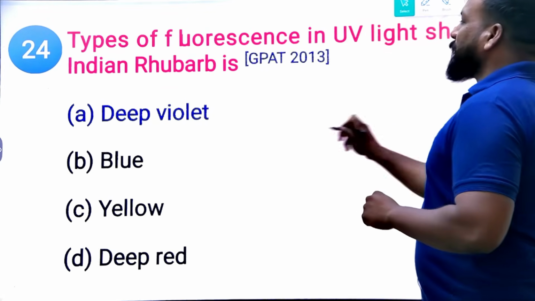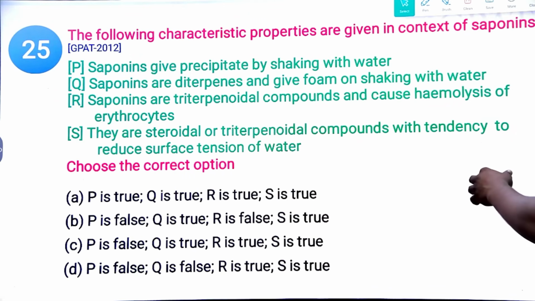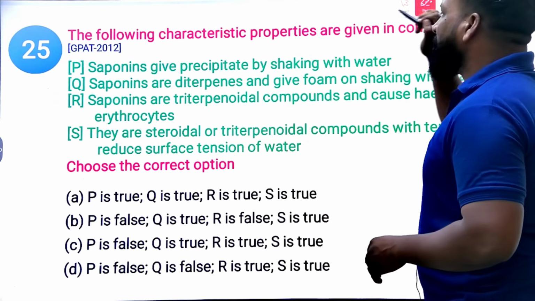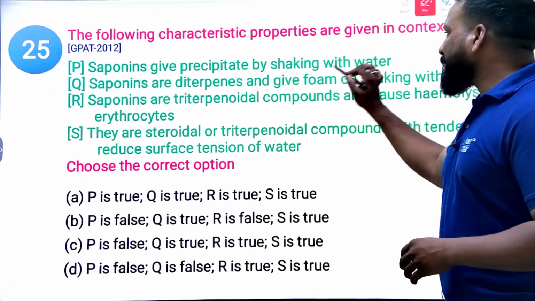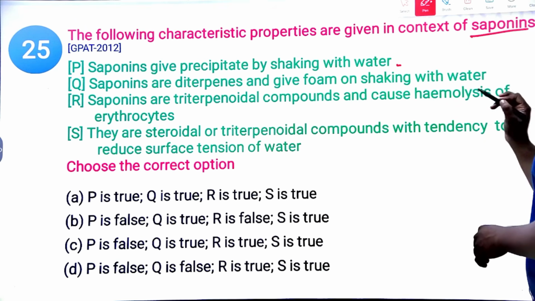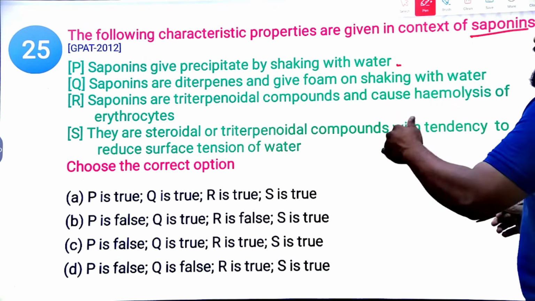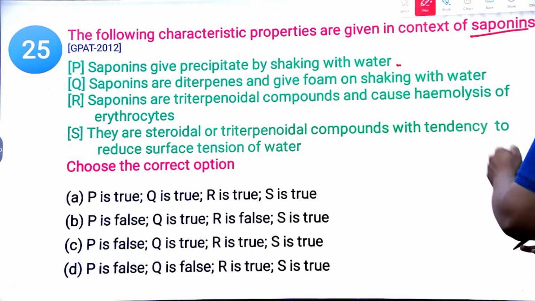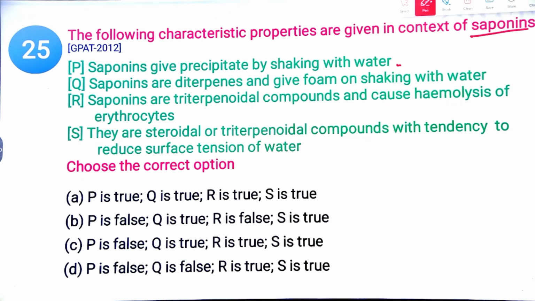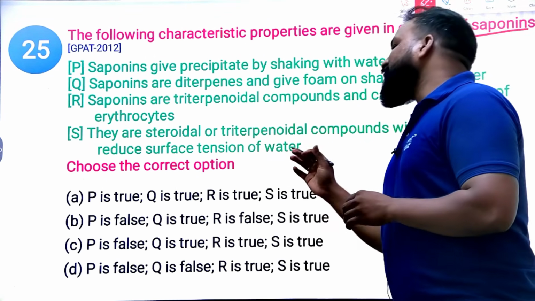Okay, yes, Indian rhubarb. Next, the following characteristics and properties are given in the concept of saponins. What do you mean by saponins? Saponins give a precipitate by shaking with water. Saponins are diterpenes and give a foam upon shaking with water. Saponins are triterpenoid compounds and cause hemolysis of erythrocytes. And they are steroidal or triterpenoid compounds with a tendency to reduce the surface tension of water.